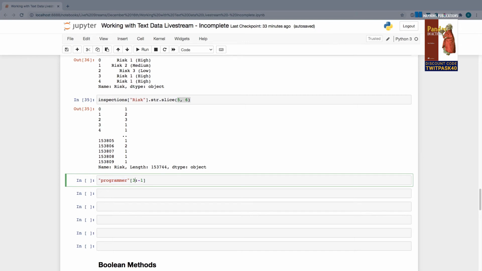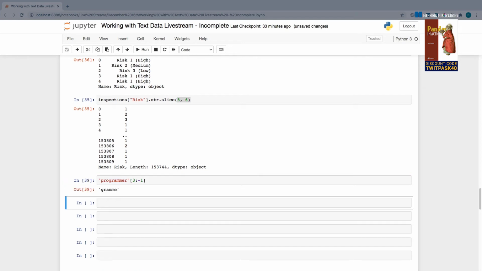But remember, the second argument is going to be exclusive, which means we're going to go up to it, but not actually include it. So this is going to go inclusively from G all the way to the E before the last character, which is the R. So we're going to get gram, like so.